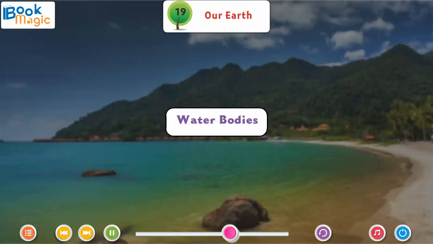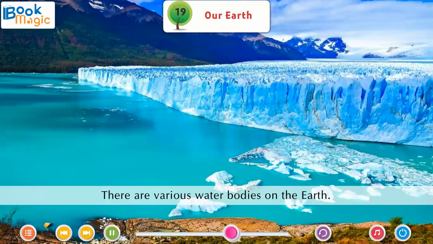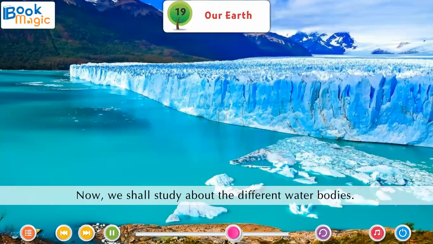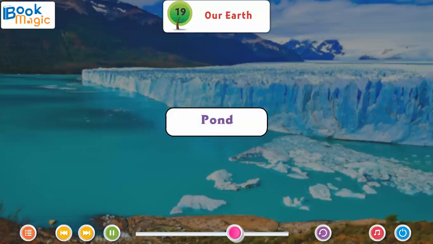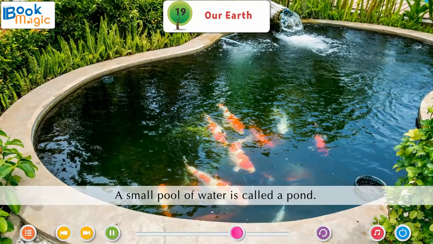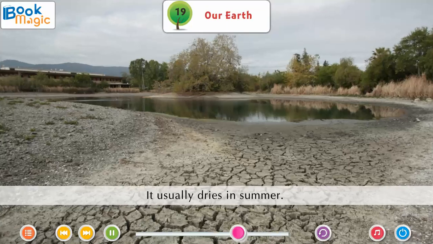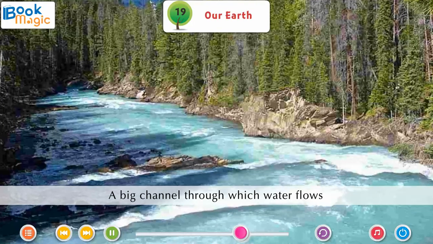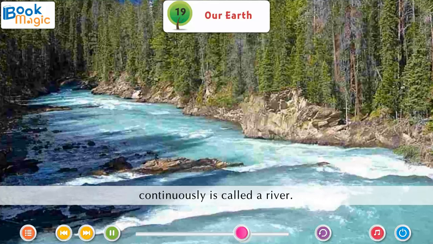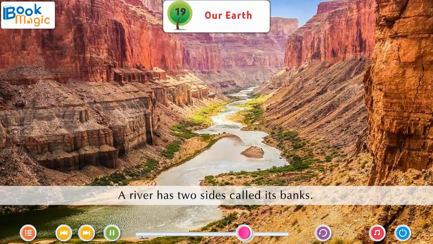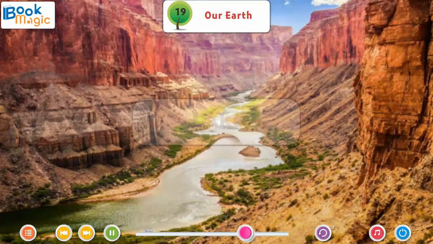Water bodies. There are various water bodies on the earth. Now, we shall study about the different water bodies. Pond. A small pool of water is called a pond. It usually dries in summer. River. A big channel through which water flows continuously is called a river. A river has 2 sides called its banks.